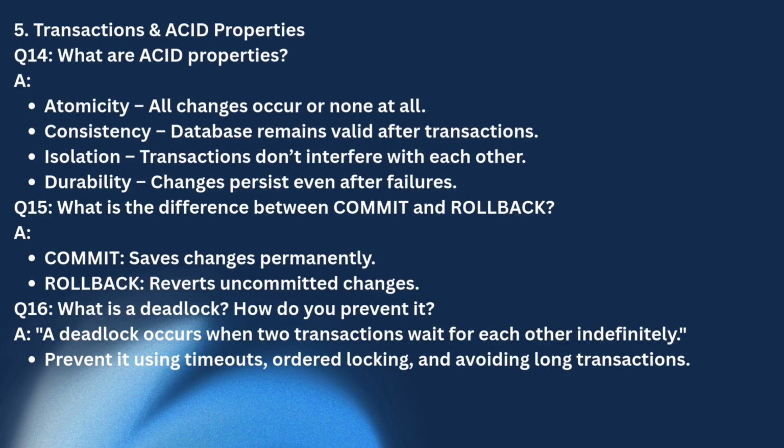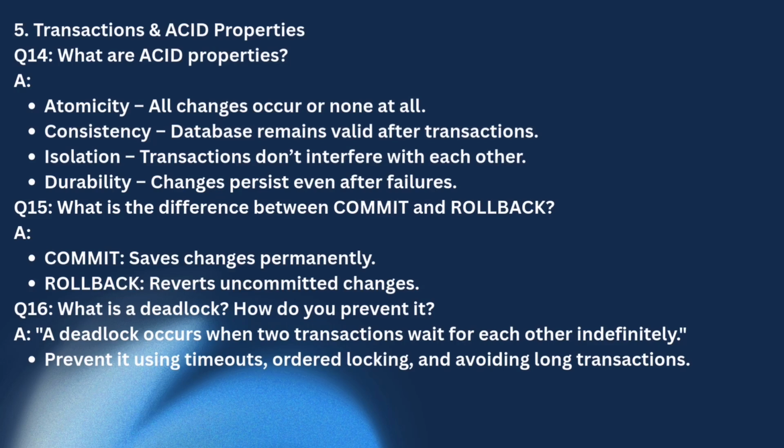Fifth section we have is transactions and ACID properties. So what are ACID properties? This is also an important question from the DBMS section. First one is atomicity, that is all changes occur or none at all. C is for consistency, in which the database remains valid after a transaction. Then I stands for isolation, in which transactions don't interfere with each other. Then D stands for durability, in which changes persist even after failures. You can also understand this answer by example. There is one famous example with a banking or payment system, so you can also refer to that.